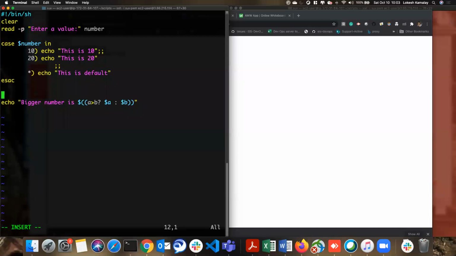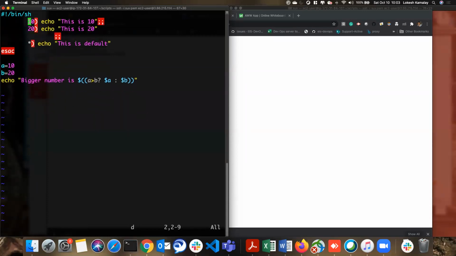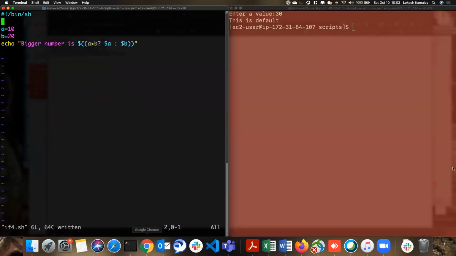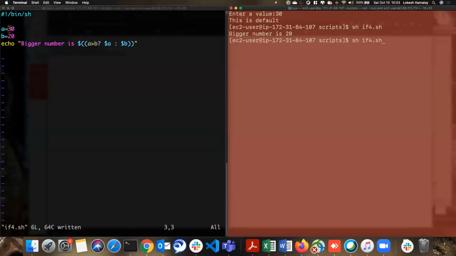Okay, so now let me say a is equal to 10, b is equal to 20. I'm saving this. So let me delete this guy. We have seen this, right? I saved it. Now let me run this. sh if 4.sh, see it's 20. Bigger number is 20. So now if I say a as 30, bigger number is 30. So if I make both numbers same, it doesn't work because they are equal, right? But we don't have another condition.